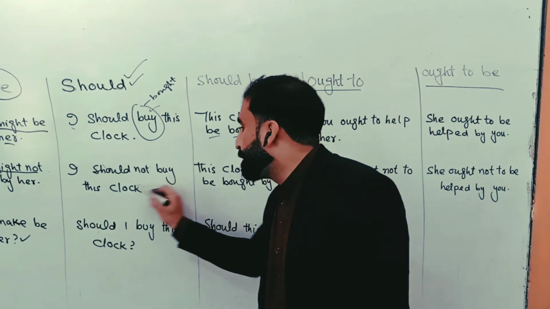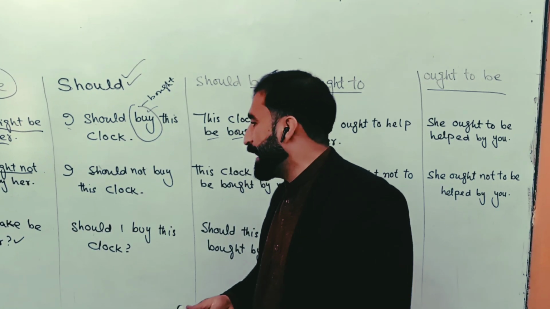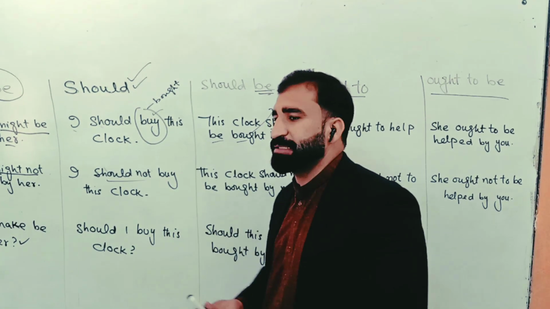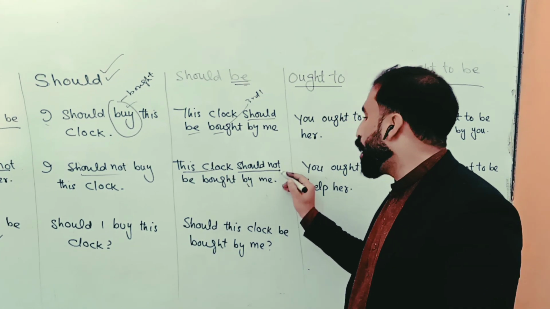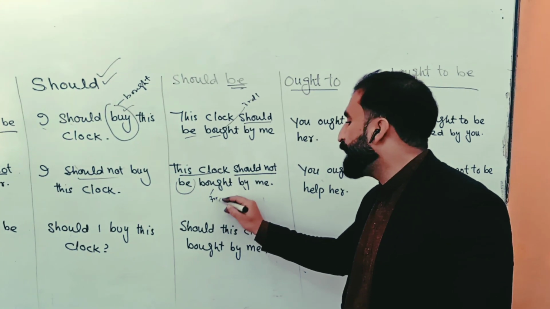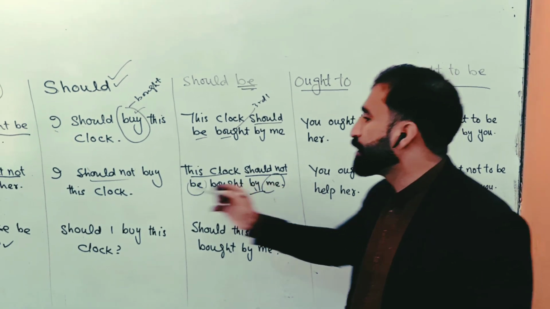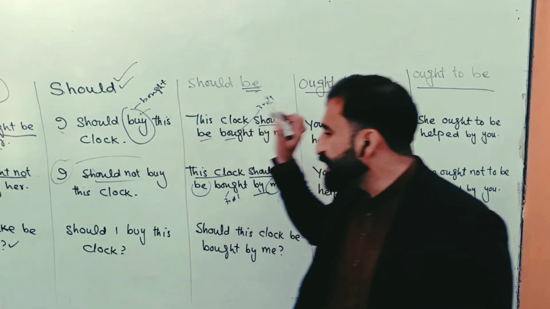I should not buy this clock. This is a negative sentence, and when you want to change it into passive voice: this clock should not be bought, with the third form of verb. By who? By me, because for I, we use me.